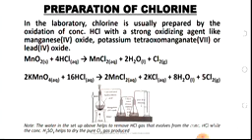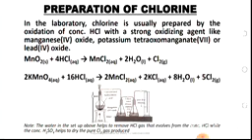We are using conc hydrochloric acid as our reactant for the production of chlorine gas. So the conc hydrochloric acid will be fuming, releasing hydrogen chloride gas, which can enter and mix with the chlorine that we are preparing.